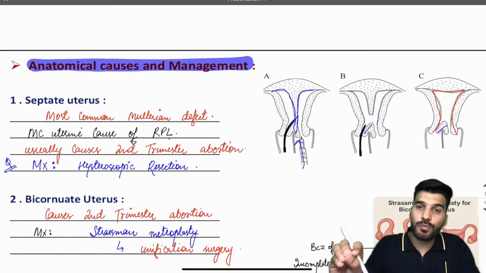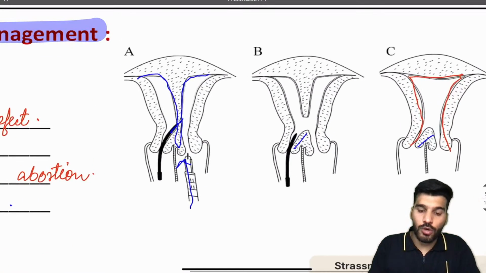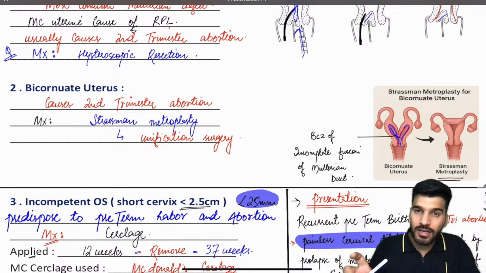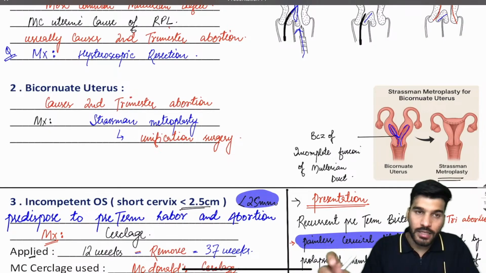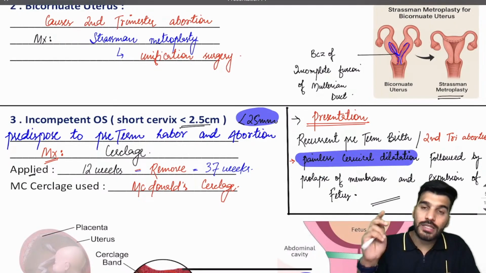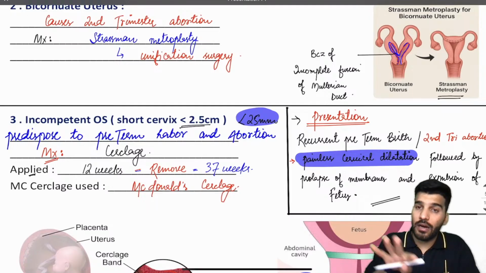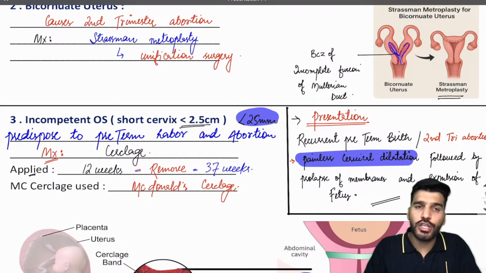The management is hysteroscopic resection. We resect it hysteroscopically. Second is the bicornuate uterus. There are two horns due to incomplete fusion of the Mullerian ducts, and we unify them, making a single cavity, called unification surgery or Strassman metroplasty. Followed by that, there can be a short cervix called incompetent os or cervical insufficiency, which can be acquired or congenital. If congenital, there is a weakness of the tissues, and if acquired, it can be due to surgery of the cervix.